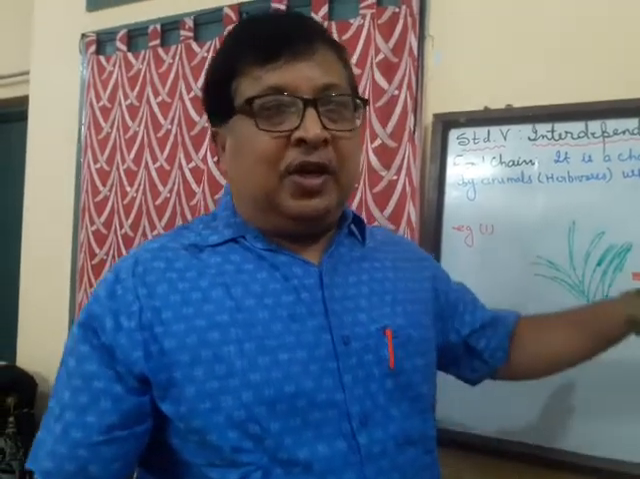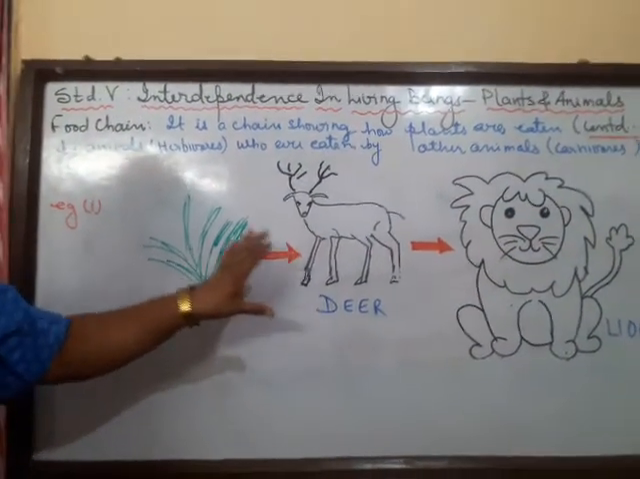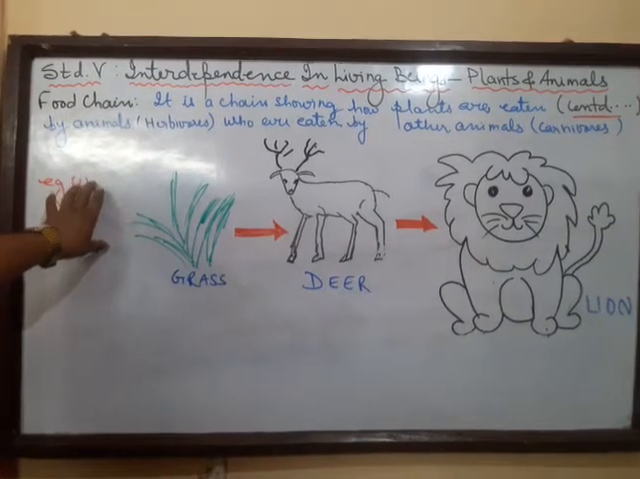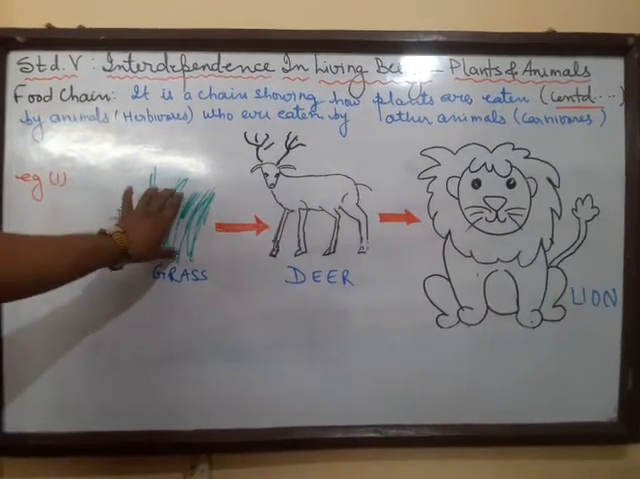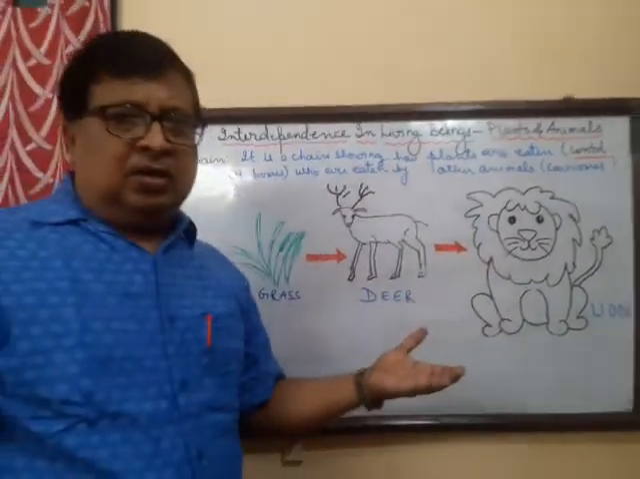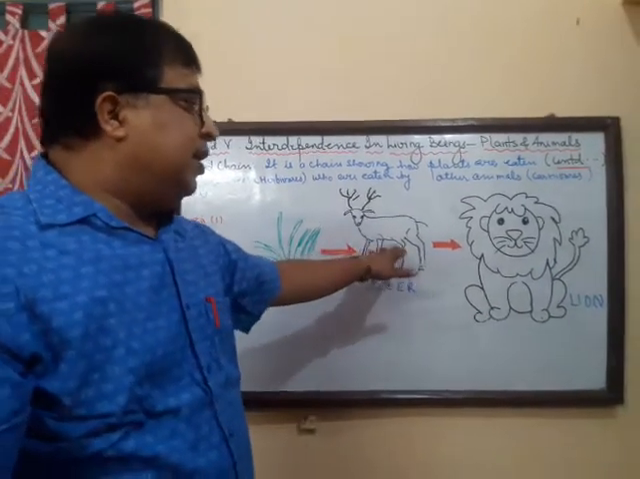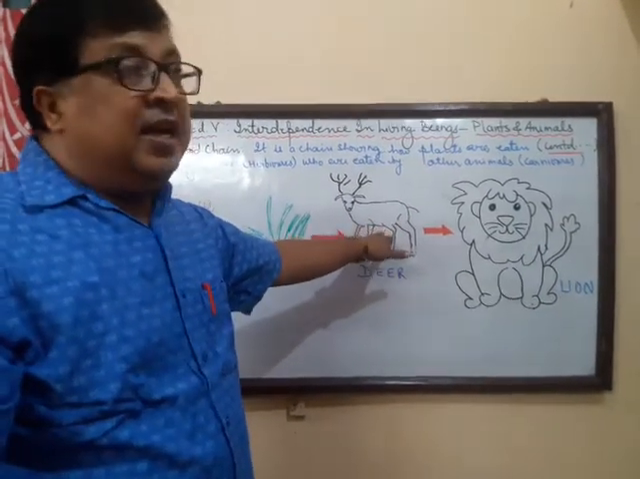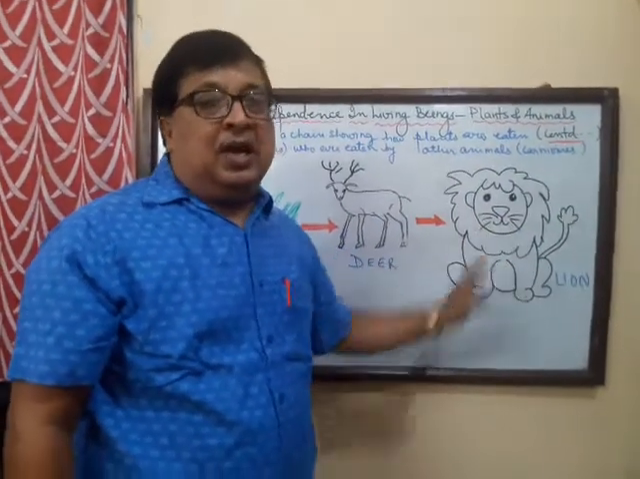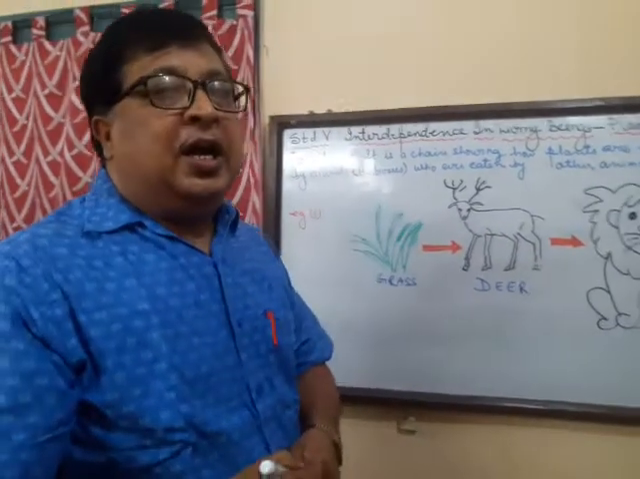Now on the board I have just drawn a small picture to elaborate this fact. In our environment we see that the grass, I just take one example, the grass is eaten by the deer. Not only deer, there are many other herbivores. It can be cow, buffalo, many things. So this grass is eaten by the deer, and this deer in turn gets eaten by the carnivore. Here I have taken an example of a lion. There can be many food chains in the environment.